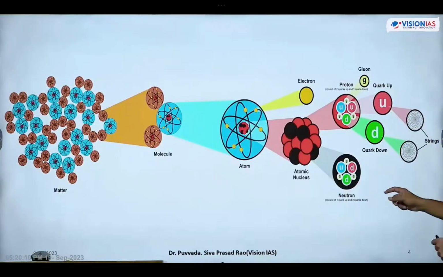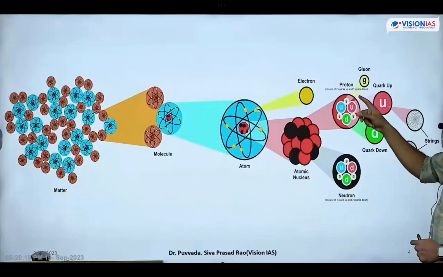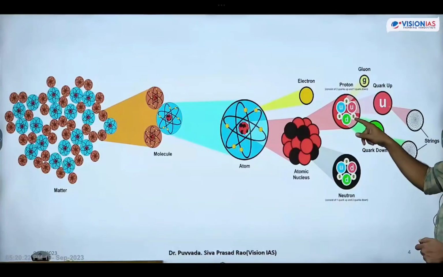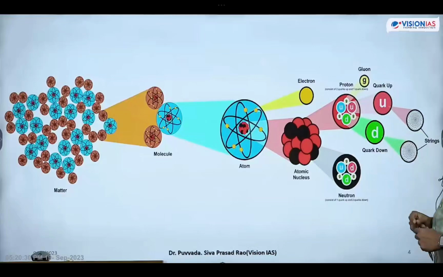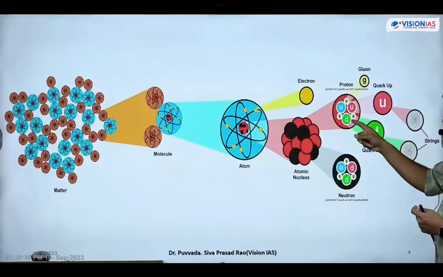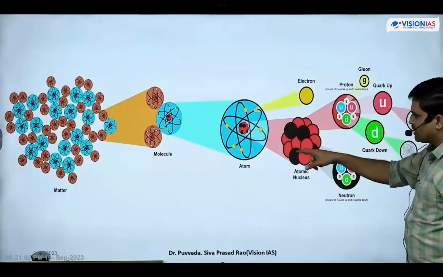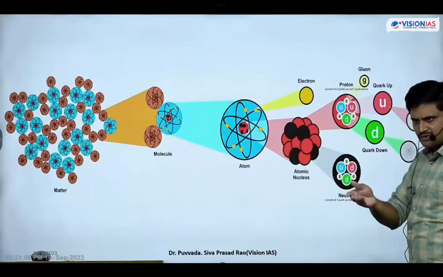This up quark and down quark series gives a proton and a neutron. How are these protons and neutrons produced? Protons are produced by 2 up quarks and 1 down quark, and these mass particles are held by gluons. Gluons are the force particle. To hold this mass particle, force is required. So 2 up quarks and 1 down quark result in the formation of protons, and these quarks are held by gluons. Next, if you see the neutrons, how are they produced? Neutrons are made up of 2 down quarks and 1 up quark, and they are held by gluons. These protons and neutrons together form the atomic nucleus. So protons and neutrons are present in the nucleus of an atom. Now we have written this first.